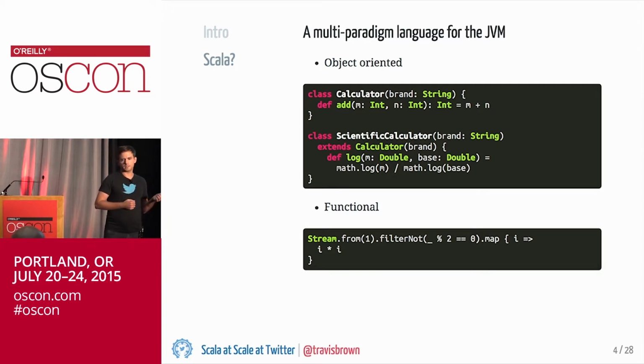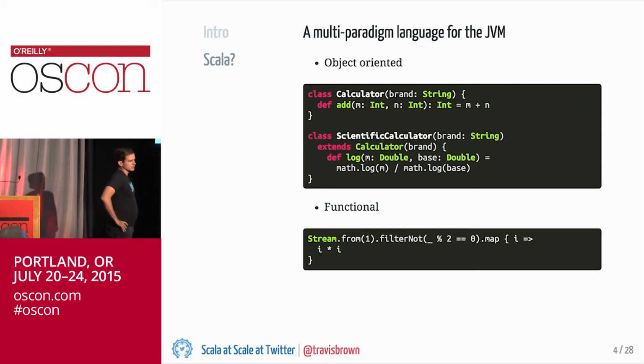On the one hand, it contains a lot of elements of object-oriented programming that it inherits from Java, and on the other hand, it includes a lot of facilities for functional programming. In the first code example, you'll see a very simple class hierarchy. The syntax is different from Java, but you could translate it very directly into Java. The ideas are the same.